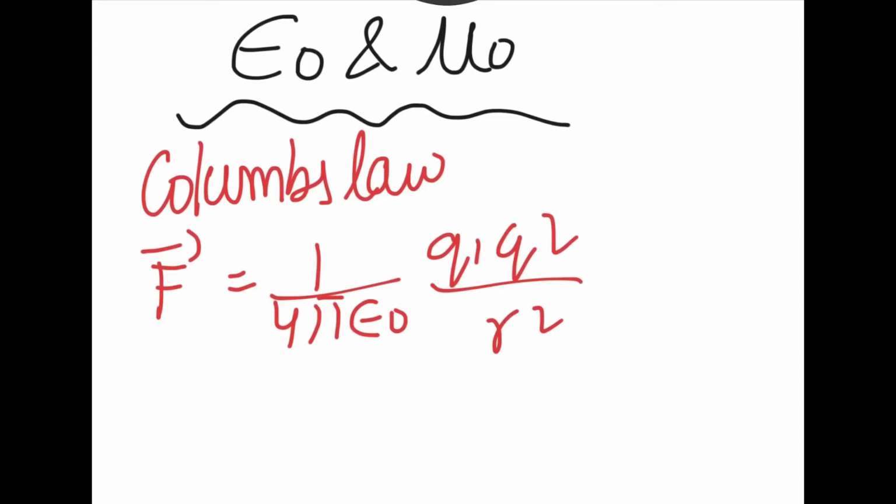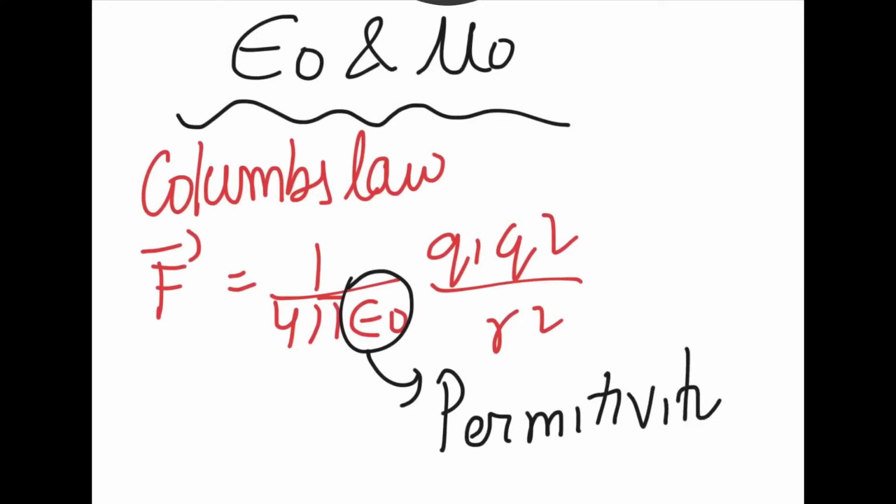It states that the electrostatic force is equal to 1 upon 4 pi epsilon naught, Q1 Q2 upon R square. Epsilon naught, which I have used here in the part 1 upon 4 pi epsilon naught, is called the permittivity of a medium. In simple words, permittivity is the quantity that affects the electrostatic force in a medium.